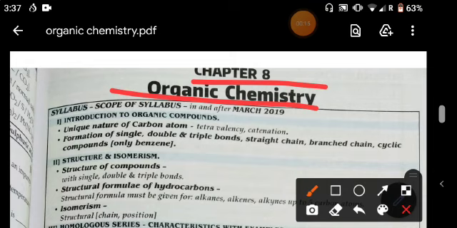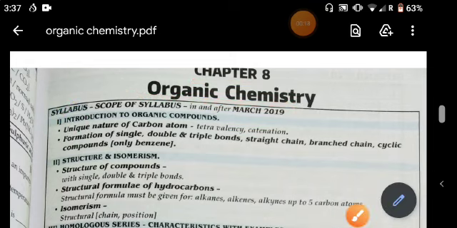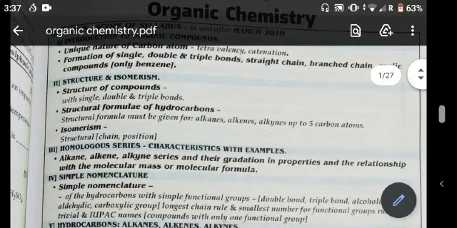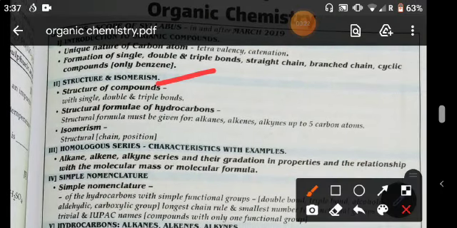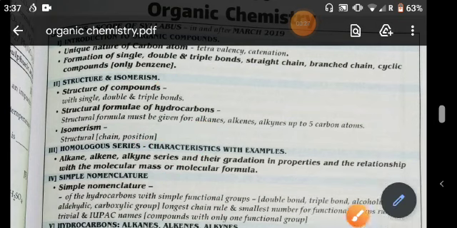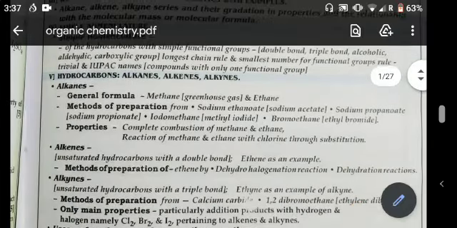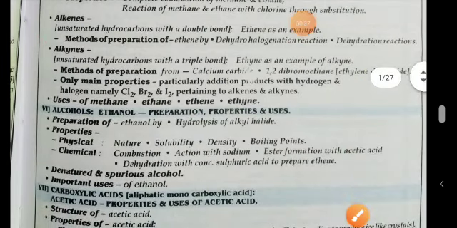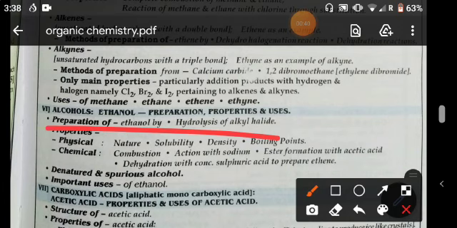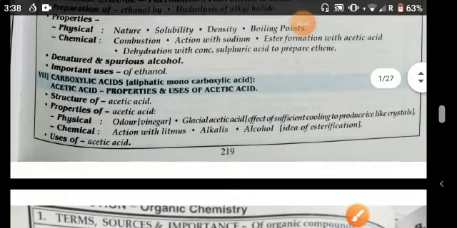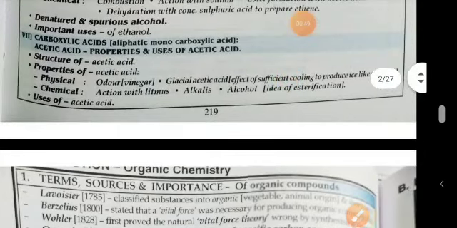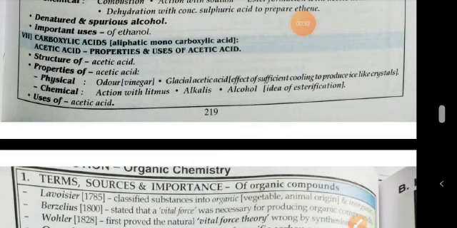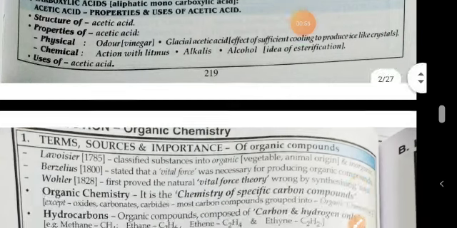Here in this chapter, we will study about carbon and carbon-related compounds, their introduction, isomers, homologous series, simple nomenclature, hydrocarbons, alkanes, alkenes and alkynes, their general formula, methods of preparation, and alcohols, phenols and ethers, their preparation, properties and uses, carboxylic acids and their uses, physical and chemical properties, etc. So let's start the chapter.